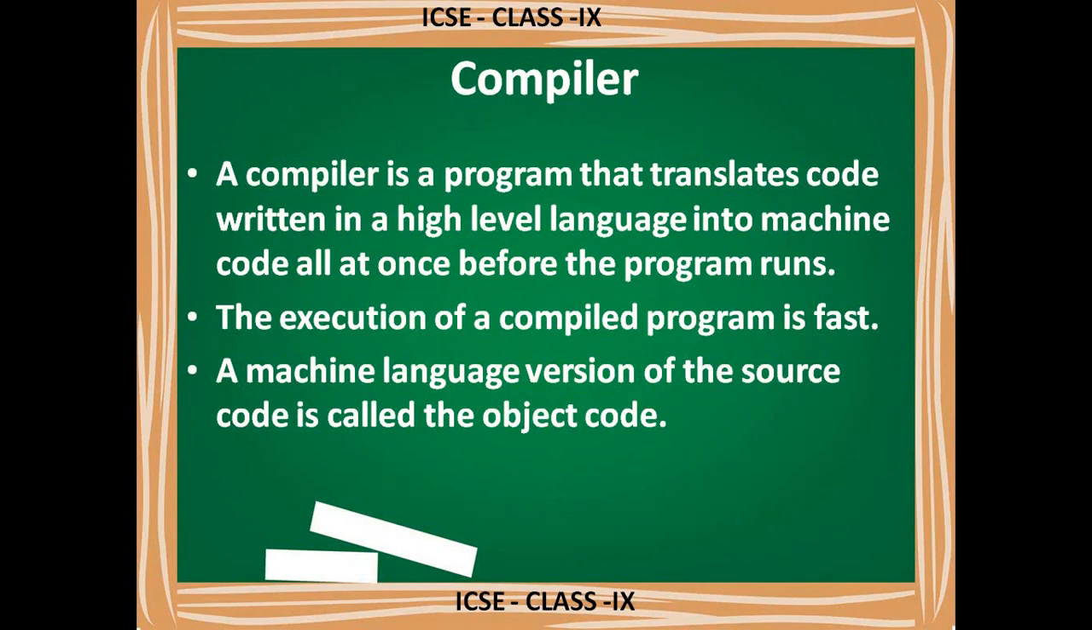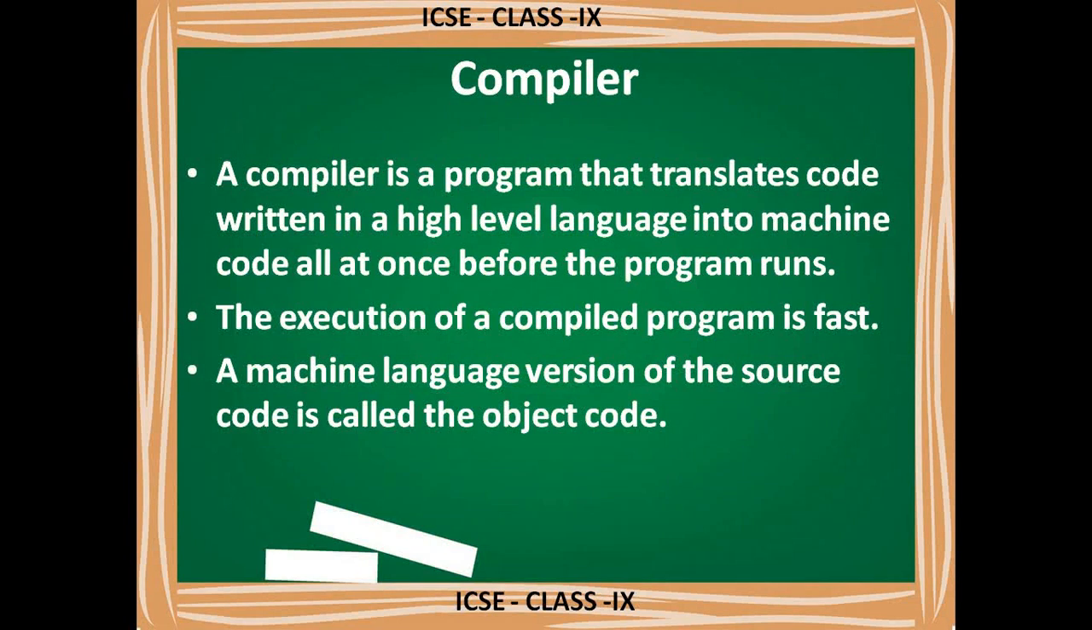Next point is compiler. The compiler is a program that translates code written in a high level language into machine code all at once before the program runs. So the compiler is another program that also converts the high level language into machine level language, but in an interpreter the code was converted line by line, whereas in a compiler the entire code gets converted at a time. So execution speed is fast. The execution of a compiled program is fast because all the code is converted at a time.